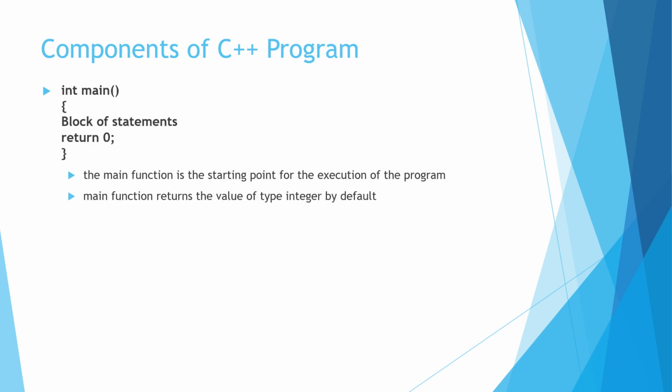Now, last but not the least is the main function, int main, and within that you have the block of statements or the logic of the entire program, and then you have a return statement. In C++, by default, the return type is integer, and so return 0 is a must.